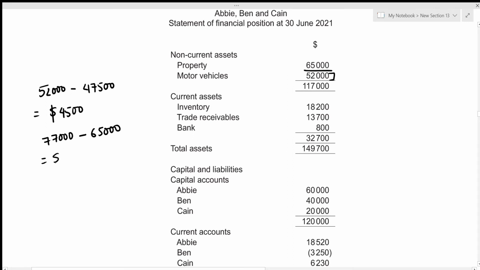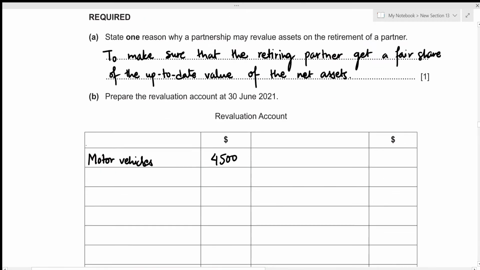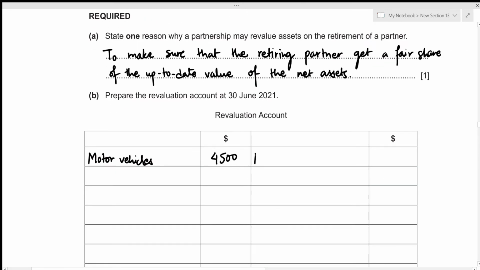This gives us the value of 12,000. Again, like I said before, increment in the value of assets should always be recorded on the credit side. So we will be recording this amount of 12,000 in the credit side under the heading of property. Let's do that. So we have 12,000.